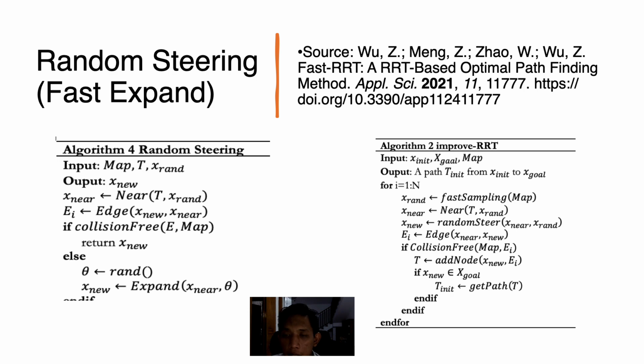Then x near and x rand become the guidance, the direction, for finding x new. If the connection between x new and x near collides with an obstacle, then the random steer will be repeated. The random steer will produce x new without any collision with the obstacle, and this is the displacement of random steering, represented by algorithm 4.